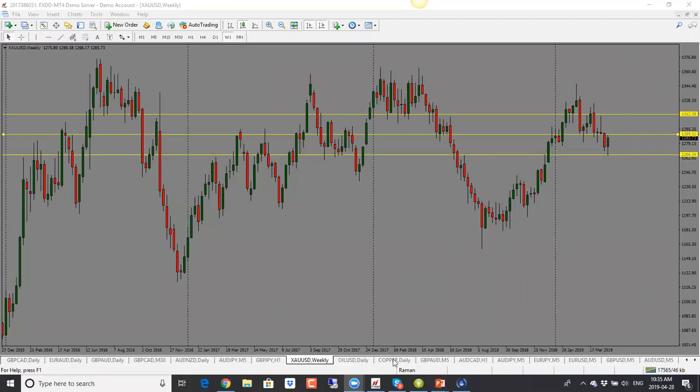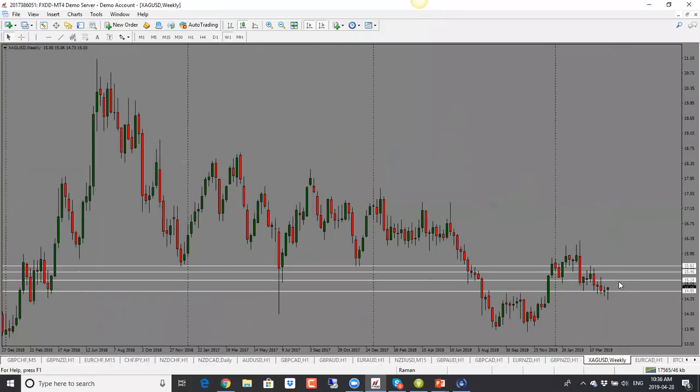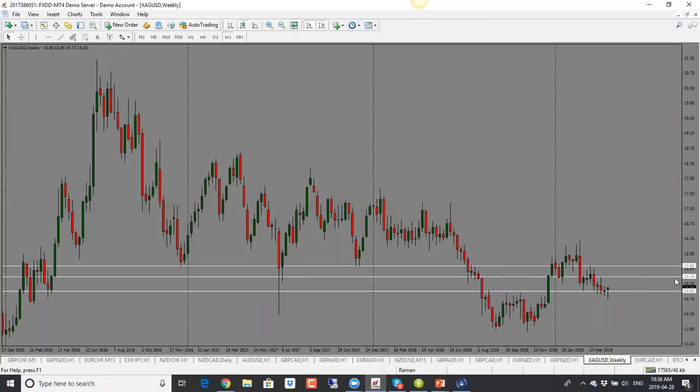Okay, so next one here, looks like, okay, so we'll come back for, actually, let me do silver, if I can find it here. Okay, silver is doing a similar move here as well. It has bounced higher, or it is bouncing higher. So bias right now is bullish here for silver as well. And 15.34 will be the target here for silver. So we have a bullish pin bar for silver, which means it could go higher. So bullish bias for silver here as well.